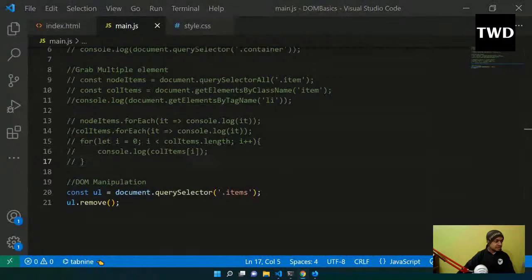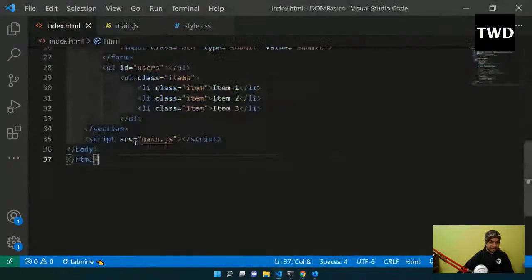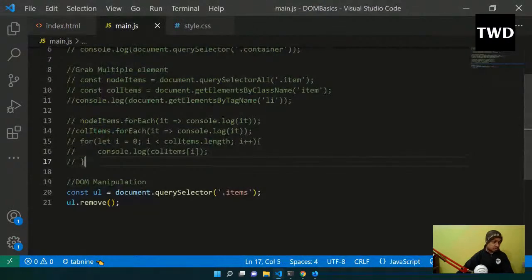Okay, so let's get over it. And now we'll learn how to target these elements. All these elements, we are going to target and add something to them. So let's target those elements and learn how to do it. There are many ways to target those elements.